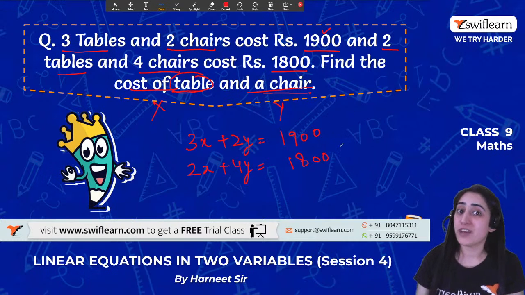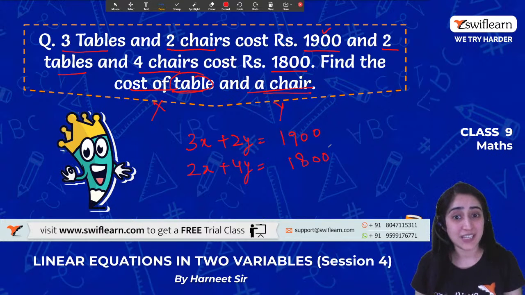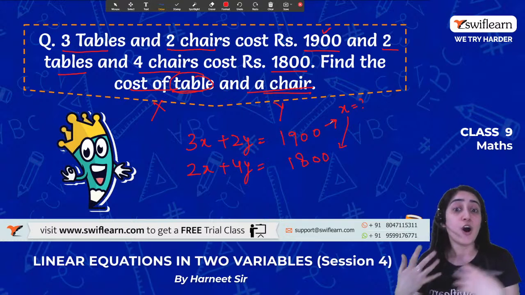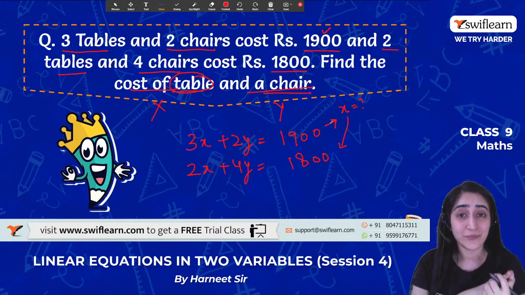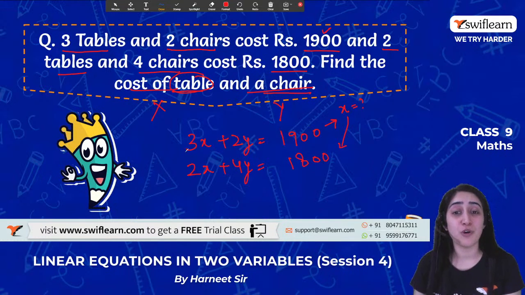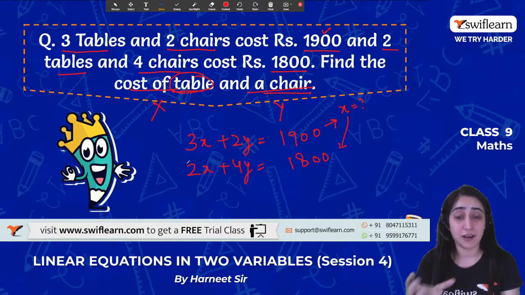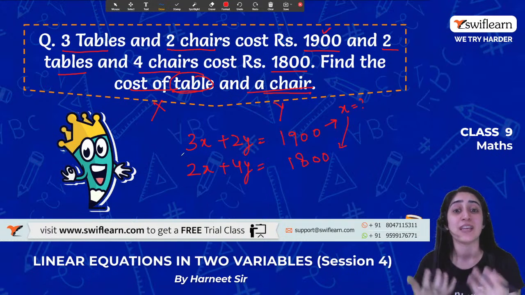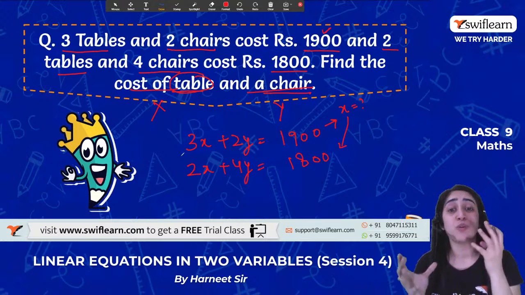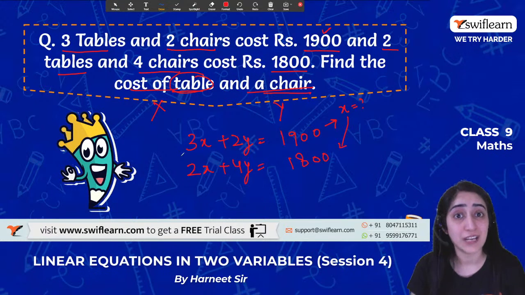Now, what is the way of solving it? We have done so many ways, right? One way of doing it was substitution, right? So from the first equation, I can find out the value in terms of x, and put that value in the second equation and I can find the common solution. Or the other way which we have done is, what was the other way? Elimination. That's right. Making the coefficients the same and then subtracting or adding, whichever way I'm able to eliminate, I need to cancel it. So whichever way I'm able to do it, I can find out the value.